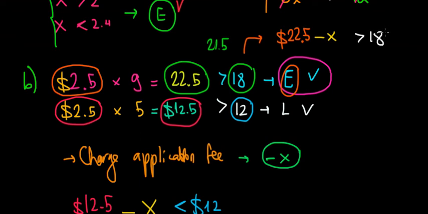If we work the math out, we get as a result that the application fee must be less than $4.5. If it's less than $4.5, even the energetic people can pay for it and still be attracted to our company. So again, we would be able to filter the energetic people to us and the lazy people to the other side. Hope this makes sense, and we are done.